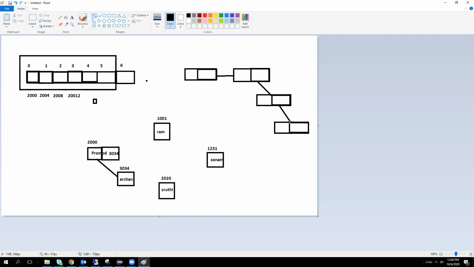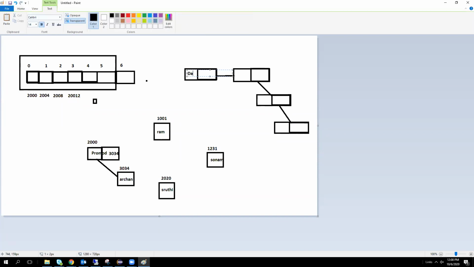Here data will be stored, whatever you want to store can be stored here. Here is the pointer of the next node.